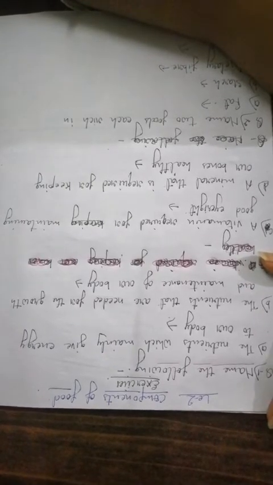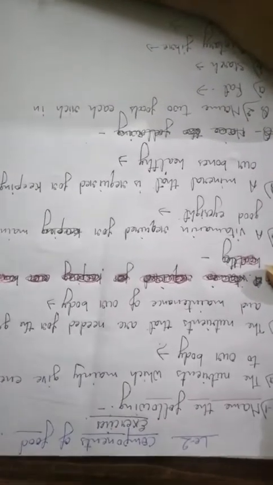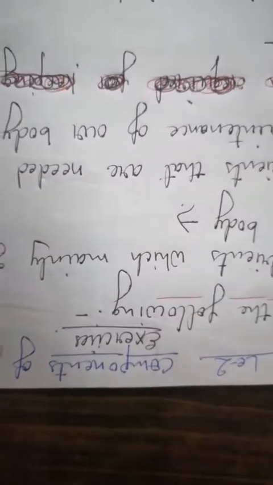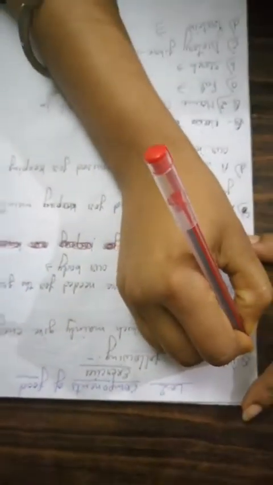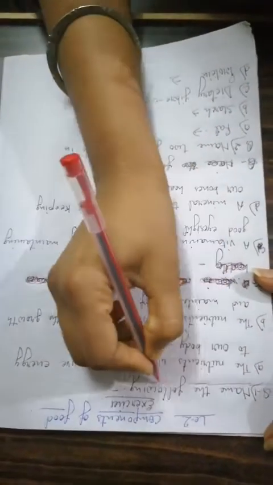The explanation of this chapter has been completed, so we will discuss the exercises of this chapter. Our first exercise is: name the following. So let's see what it is.